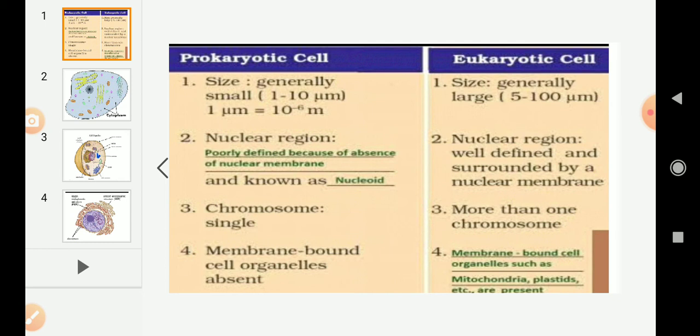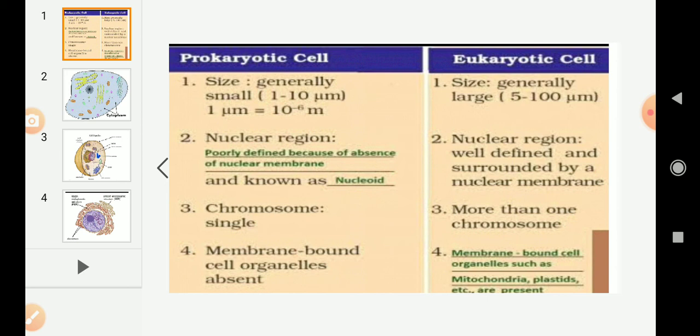You will not find the nucleus in prokaryotic cells. In place of nucleus you will find nucleic acids, and this you can call a nucleoid. So a prokaryotic cell means the cell which doesn't have a nucleus or nuclear membrane, and some of the cell organelles are absent. And coming to eukaryotic cells, what are they? The cells which have a nucleus covered with nuclear membrane and cell organelles which are membrane bounded, covered with a specialized membrane. These cells are called eukaryotic cells. Examples: humans, plants, animals, etc. So this is the difference between prokaryotic and eukaryotic cells. Prokaryotic examples are bacteria, and eukaryotic examples are humans, plants, animals, etc.